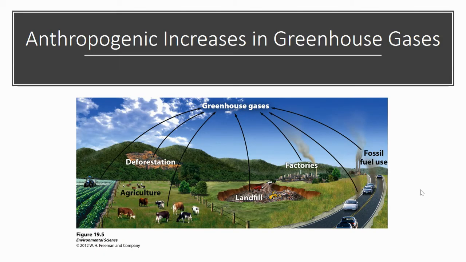Some classic examples of anthropogenic increases in greenhouse gases would be deforestation, agricultural practices, especially involving CAFOs, landfills, factories, and fossil fuel use. These would all be examples of how humans increase greenhouse gases.